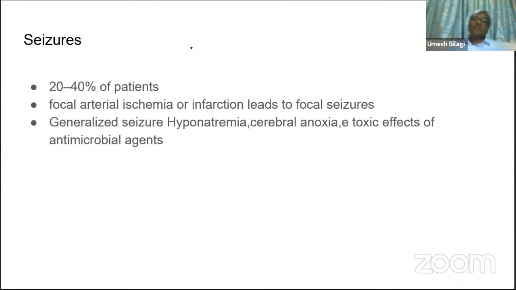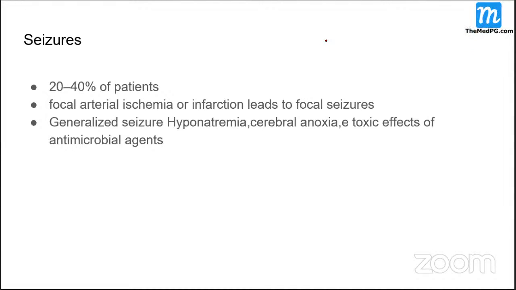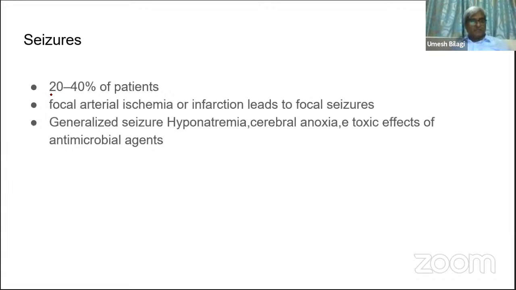Fine. Now, let us discuss something about seizures. I told you the mechanism of seizures in meningitis. Around 20 to 40% of the patients will develop seizures. This is higher in case of encephalitis. If the patient has encephalitis, this incidence is more. It could be focal or generalized seizures. As I told you, focal could be because of ischemia or infarction. Generalized could be hyponatremia, cerebral anoxia, toxic metabolites.